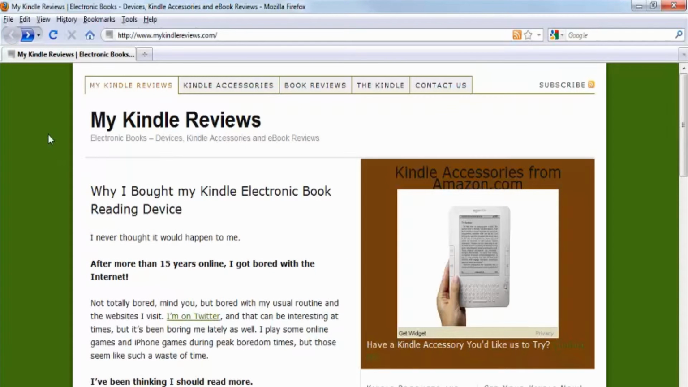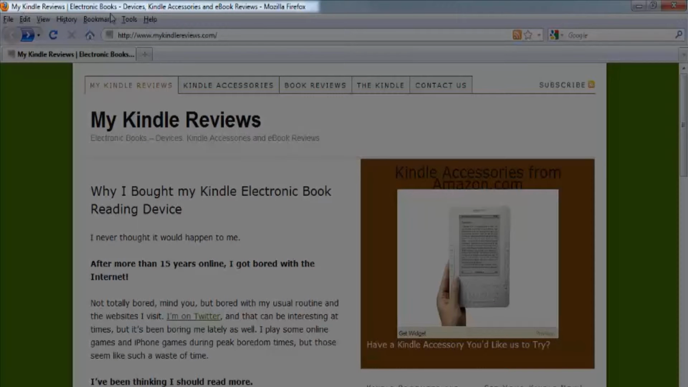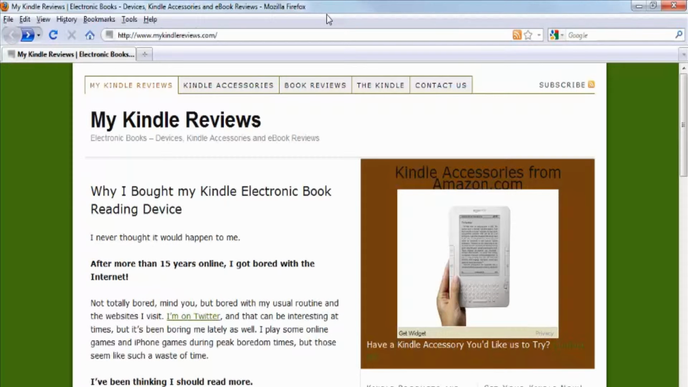And here's one place where the information contained in your title tag shows up visibly to people, right at the top of your browser. In addition, the information contained in title tags is the clickable link to your site when it shows up in the search results pages. Let's do a Google search for My Kindle Reviews and see.